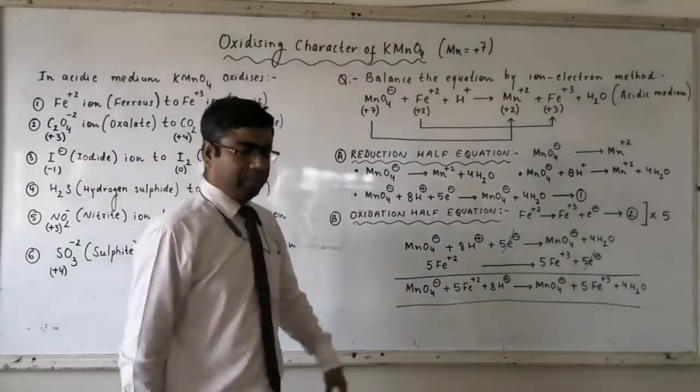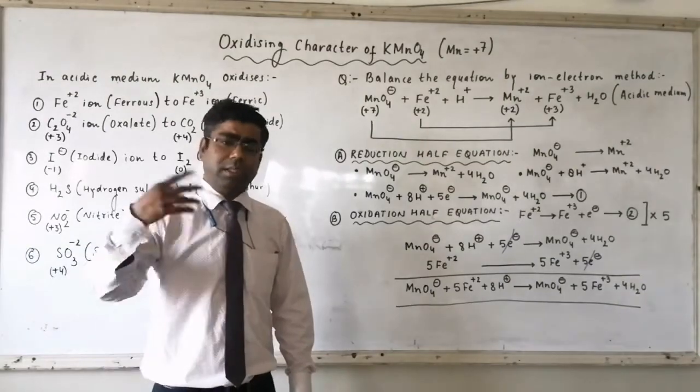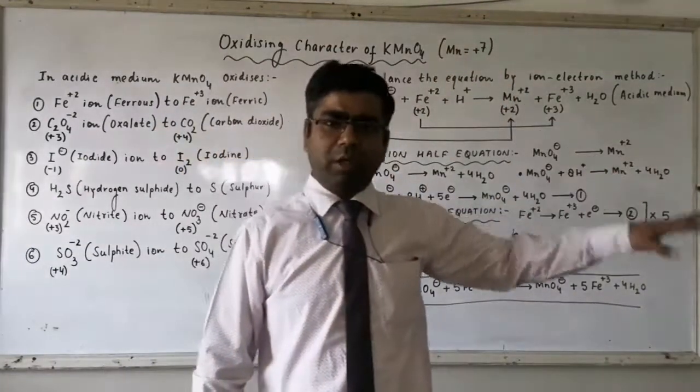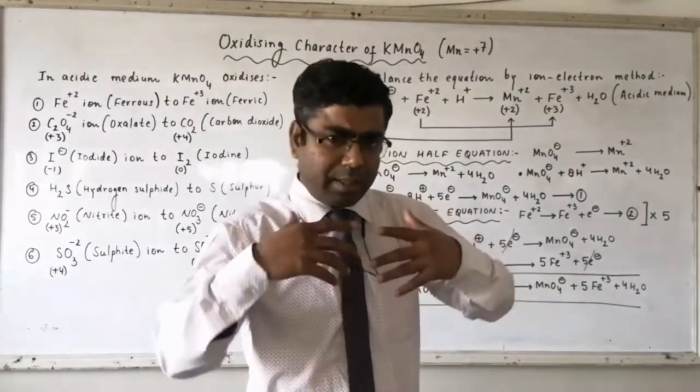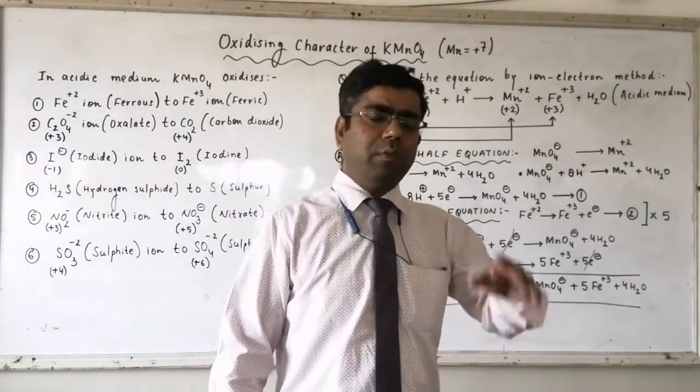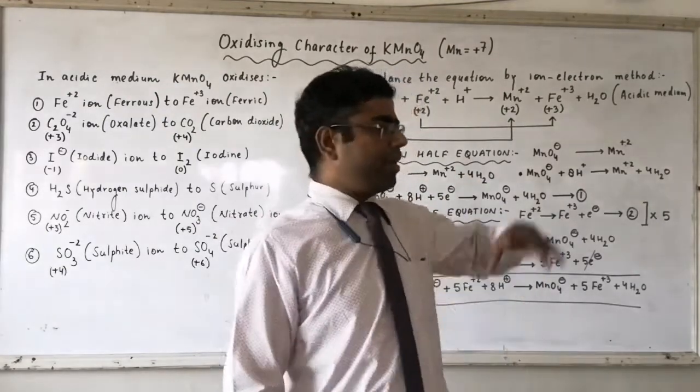Now this is oxidation of equation. And what is oxidation according to modern concept? According to modern concept, loss of electron is called oxidation. So when electrons are removed by the reactant molecule or the reactant ion, then we will write the electron towards the product side.